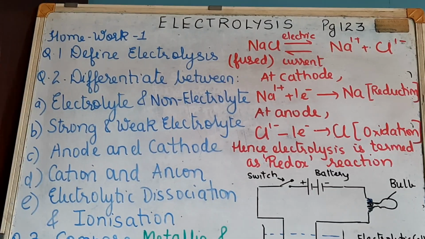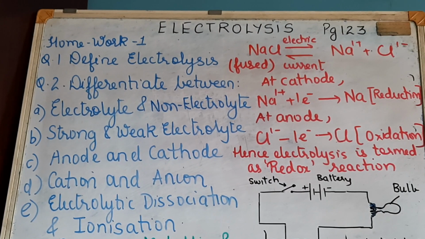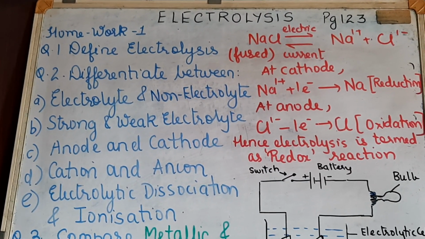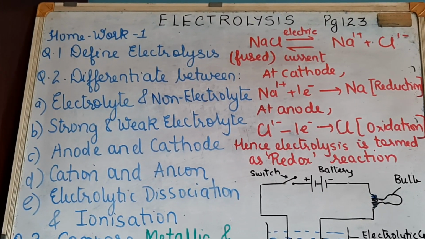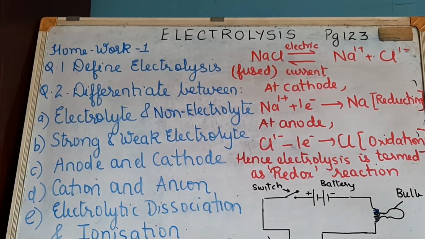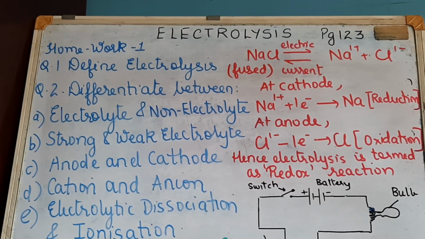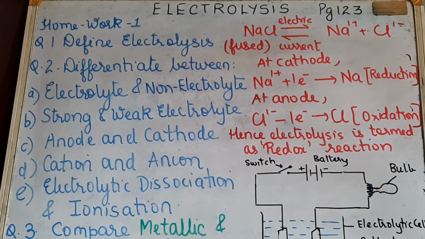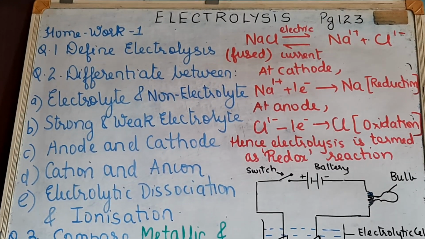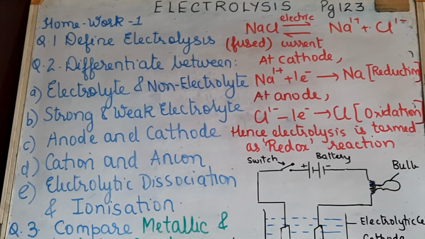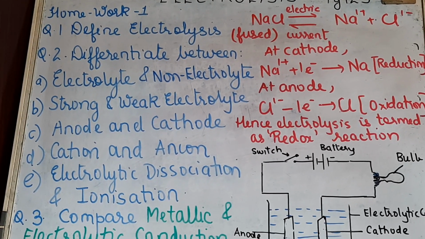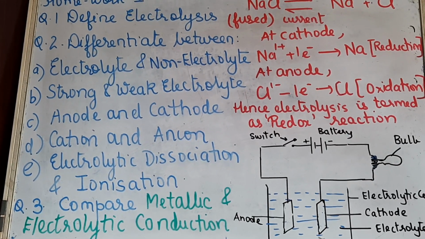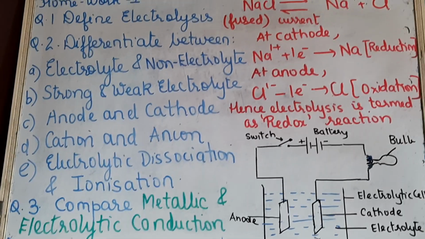Then next was strong and weak electrolyte. So turn on the same page, that's 124. Strong electrolytes, electrolytes which allow a large amount of electricity to flow through them and hence are good conductors of electricity. Okay, and weak electrolytes allow small amounts of electricity to flow through them and hence are poor conductors of electricity. Then second point, they are almost completely dissociated in the fused or aqueous solution state, and weak electrolytes are partially dissociated in fused or aqueous solution state.